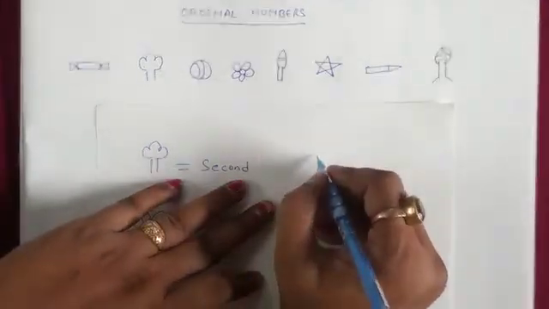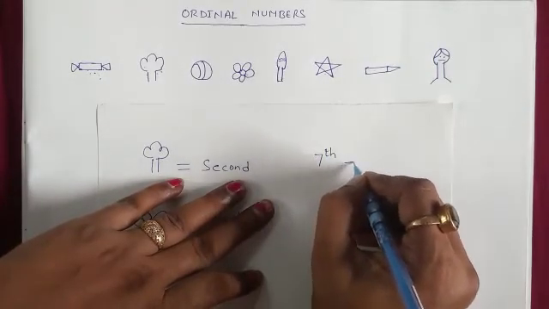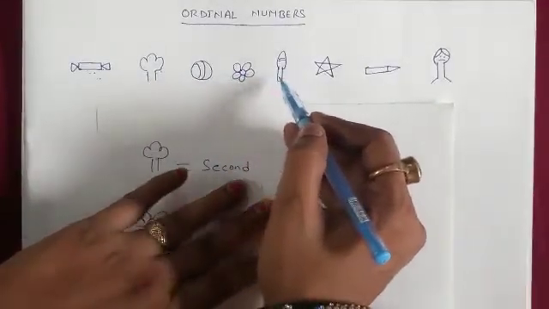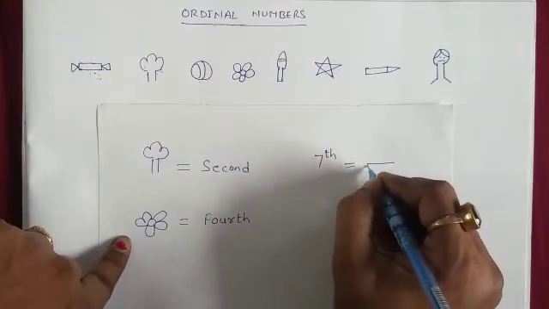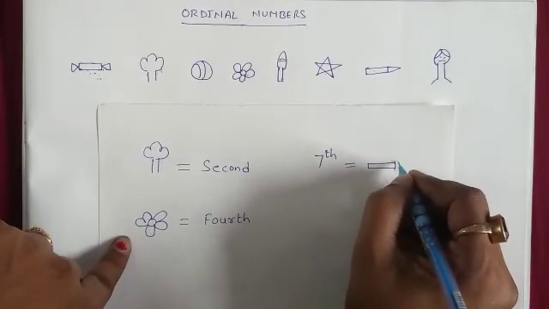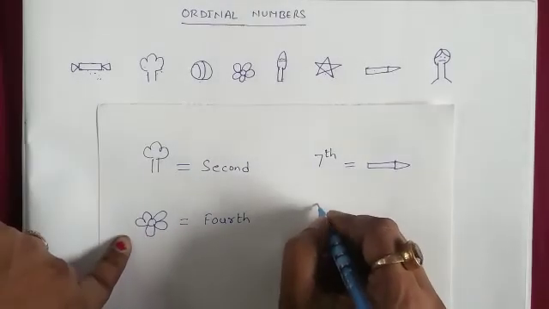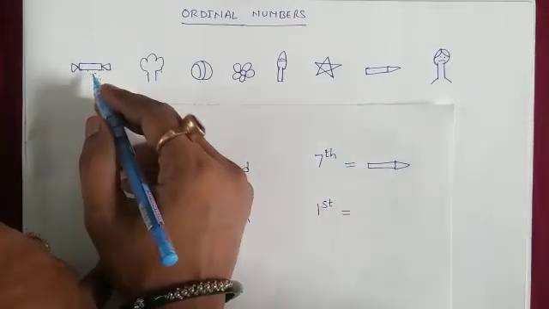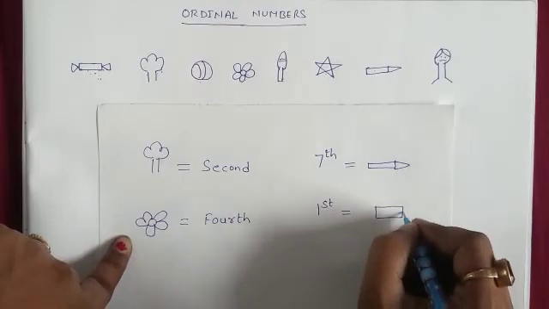Now, can you tell me which picture is on seventh position? Count. First, second, third, fourth, fifth, sixth, seventh. It is a pencil, so I am going to draw a pencil here. And what is on first position? It's a toffee, so draw a toffee.